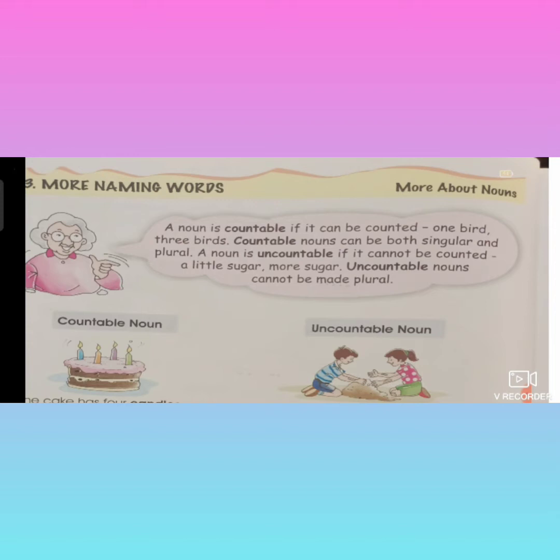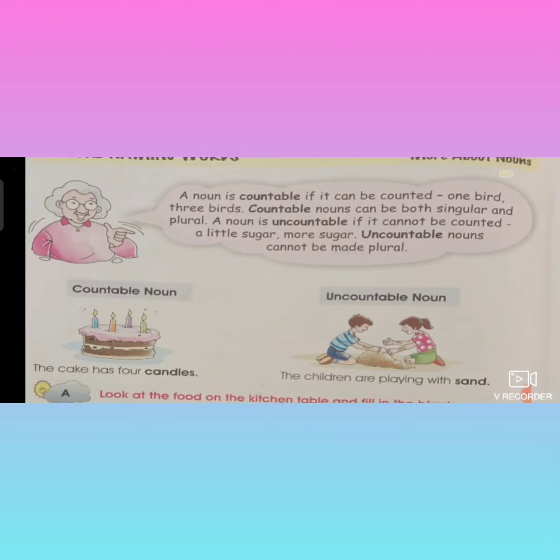See the given examples under the explanation. Countable nouns. See, there is a cake. On the cake, there are how many candles, children? Count it: 1, 2, 3, 4. The cake has 4 candles. Candles are called countable nouns because they can be counted.